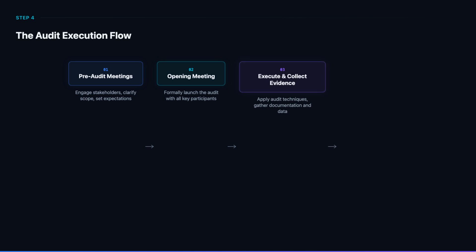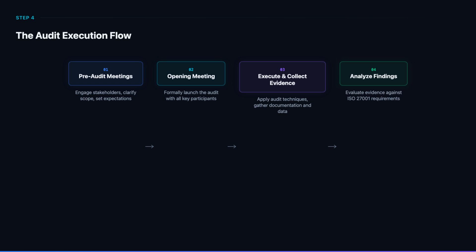Then you execute the audit plan using your prepared techniques, reviewing documents, conducting interviews, observing processes, and inspecting systems. Every piece of evidence is meticulously cataloged using a digital evidence management system. At TechSolutions, the team observed code review sessions, verified multi-factor authentication in the data center, and witnessed incident response drills.